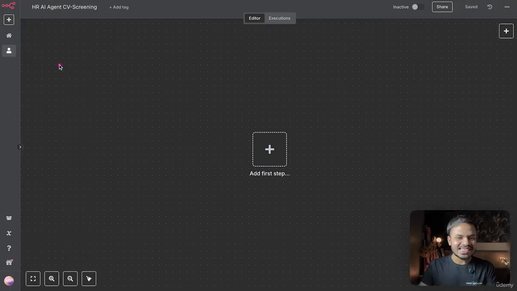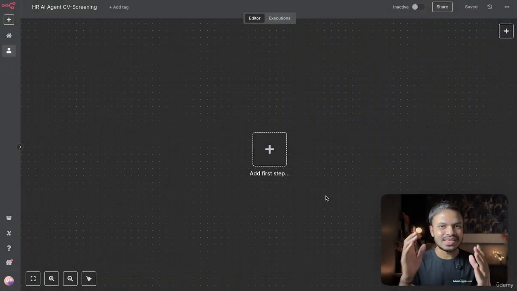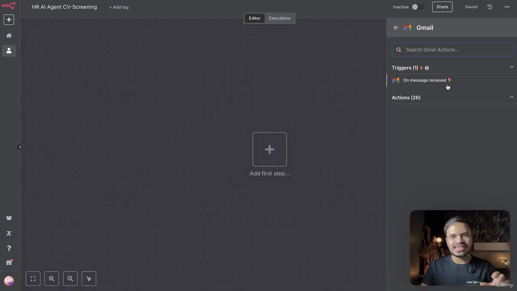Let's name our agent as HR AI agent for CV screening. Now the trigger node could be anything here. For instance, if you are collecting your candidate CV by using Typeform, by using Google Form, or by simply telling them to send their CVs or resumes via email. So feel free to customize the trigger node. In this example, I am using Gmail. So when someone sends a job application with their CV attached, it will trigger our workflow.